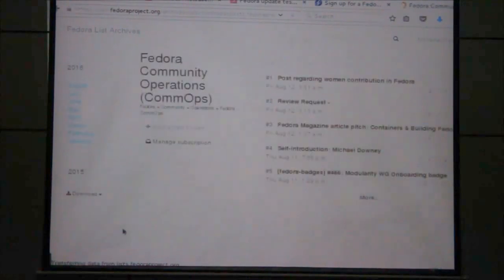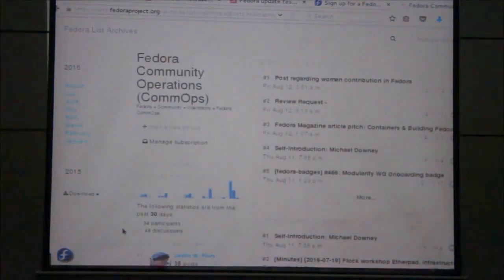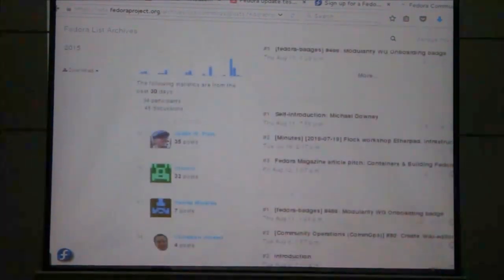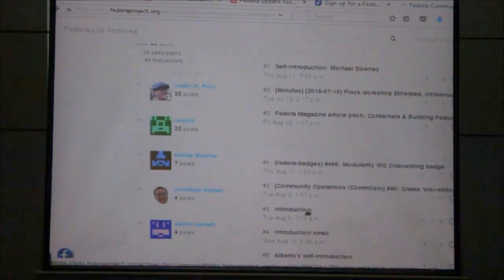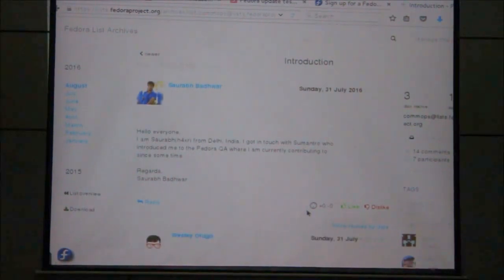Let me show you how it went in mine. This is the mailing list of community operations, which I posted to before. I submitted an article actually to the community blog. So this was how it happened. This was my introduction to the community operations team in Fedora. You have to know that if you want to contribute, you want to give your introduction,